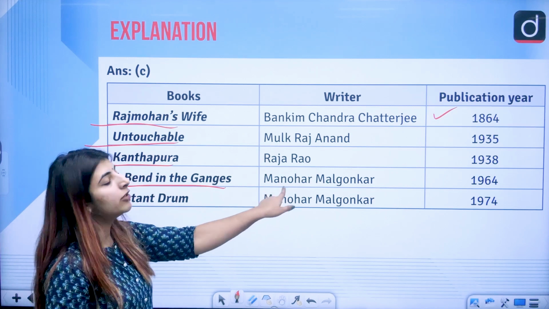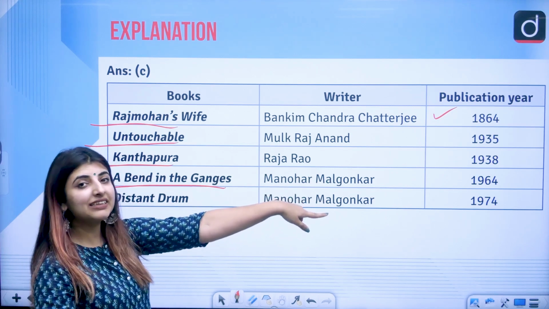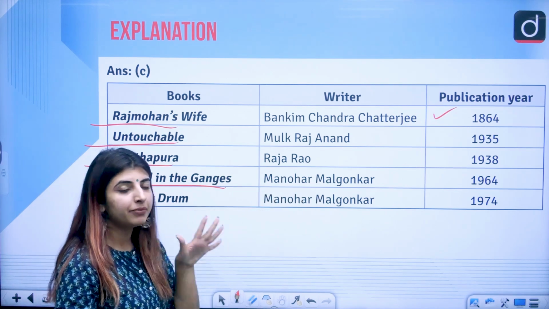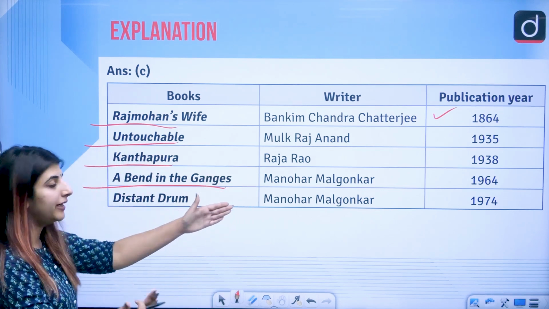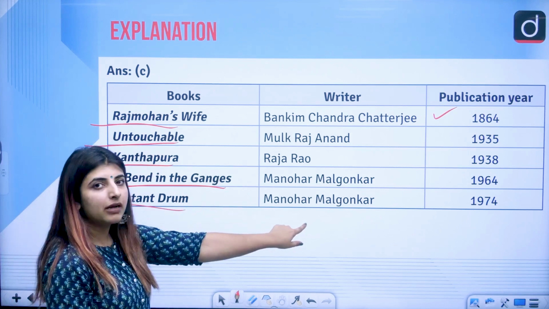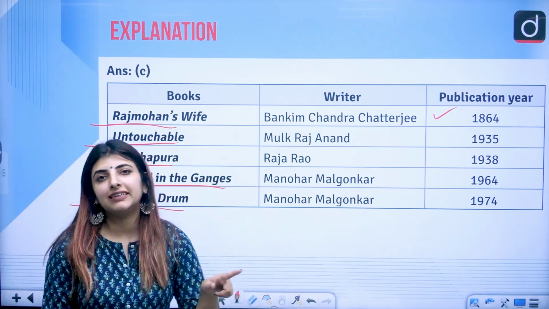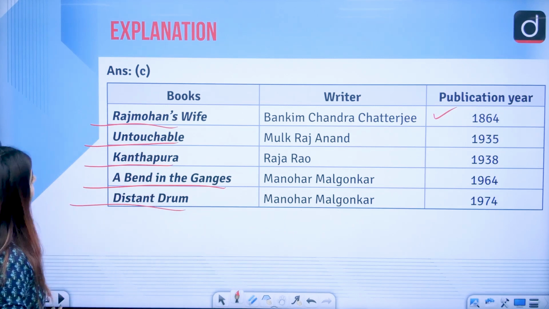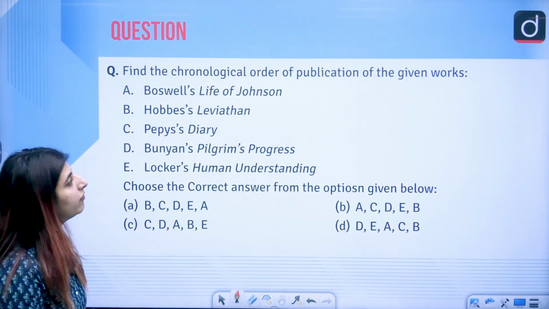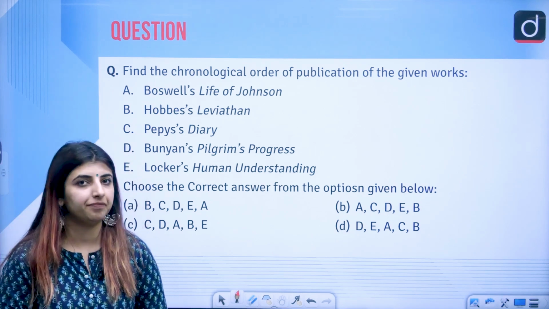A Bend in the Ganges, Manohar Malgonkar, 1964. It means that it is a contemporary work of the 20th century. Distant Drum, again by Manohar Malgonkar, in the year 1974. Correct?